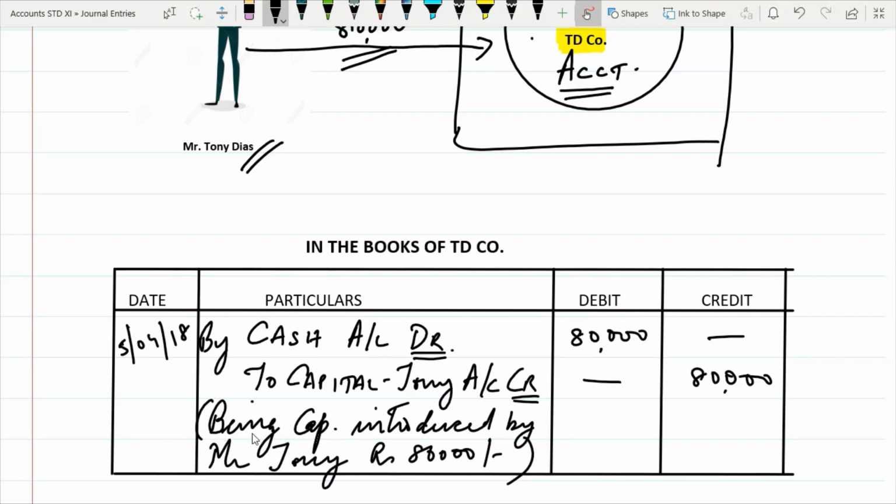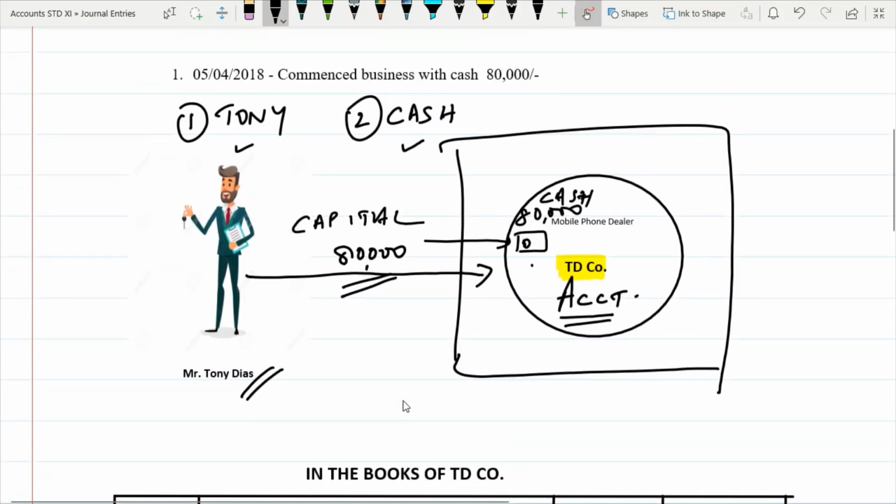Always remember that this has to start with brackets, and it has to be written as being. It has to start with being, like how we have here by and to. The narration has to start with being capital introduced by Mr. Tony, rupees 80,000. Now I will tell you why I have written Tony here. Say in this case there is a single person. Why? Because he's a proprietor, sole proprietor. What if there was Tony, there was Andrew, and there was Steve?